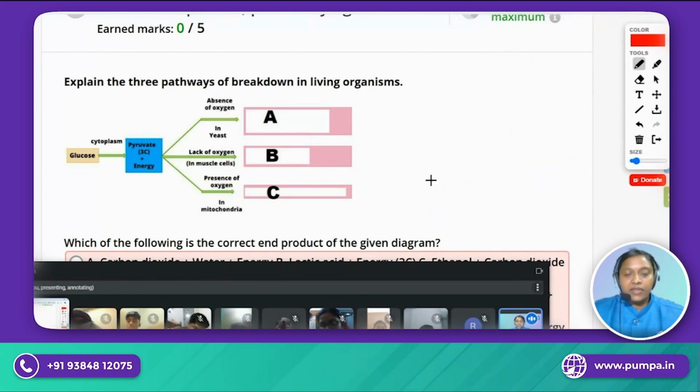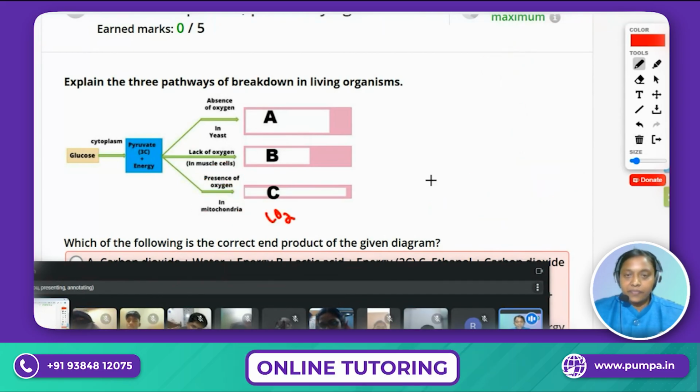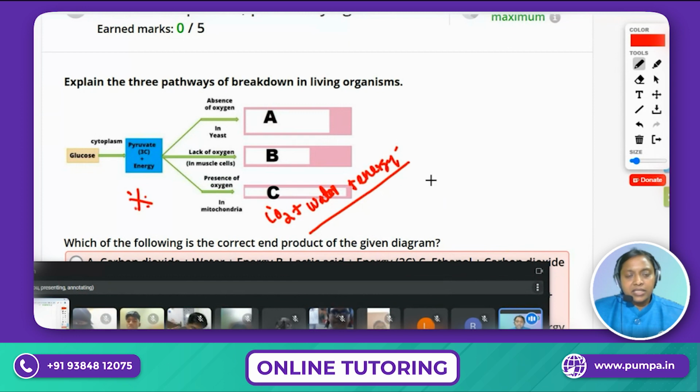and then it will produce carbon dioxide, water, and energy in each and every cell. So these are the things that will be produced. They are the byproducts of the presence of oxygen, or aerobic respiration. Okay, aerobic respiration. You should learn this and understand it very clearly, because every time we receive questions from the respiration part.